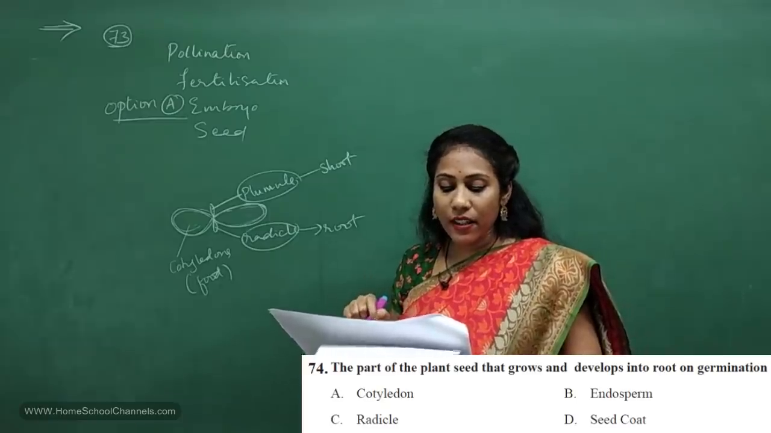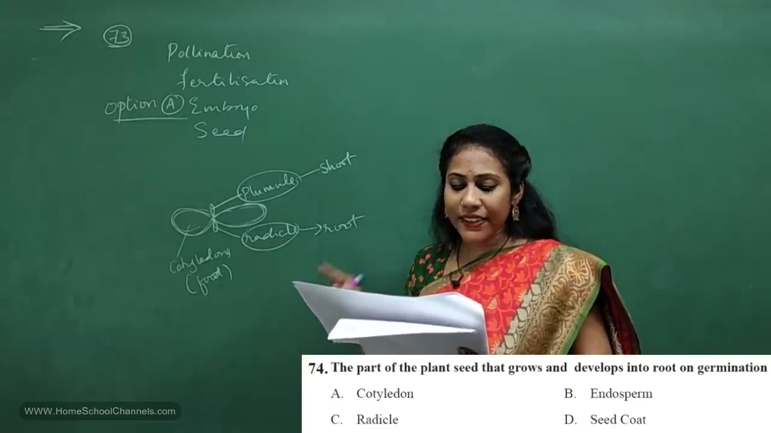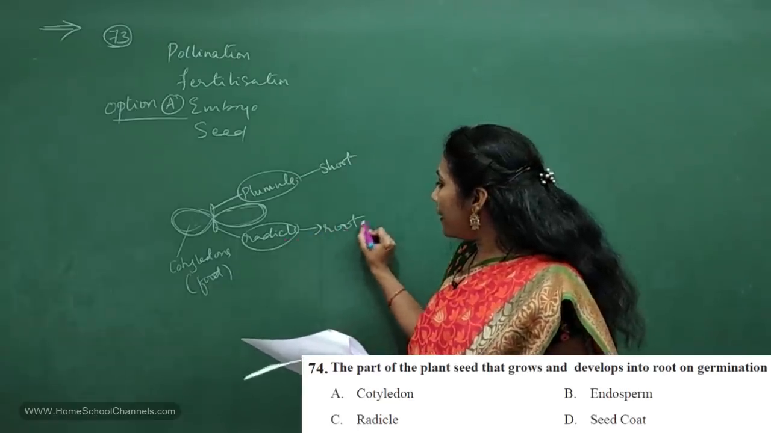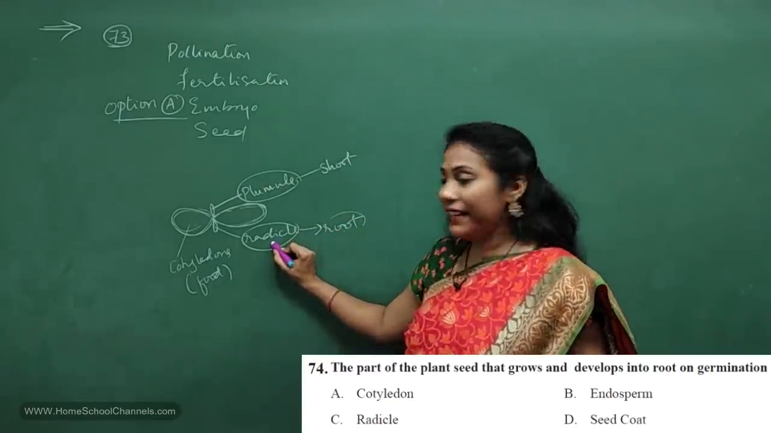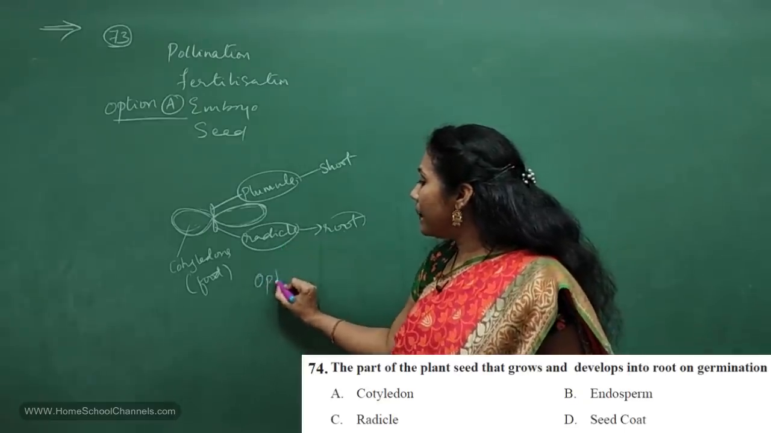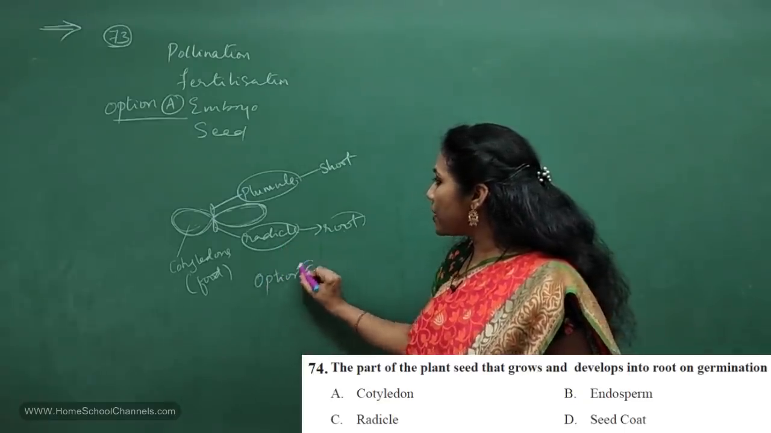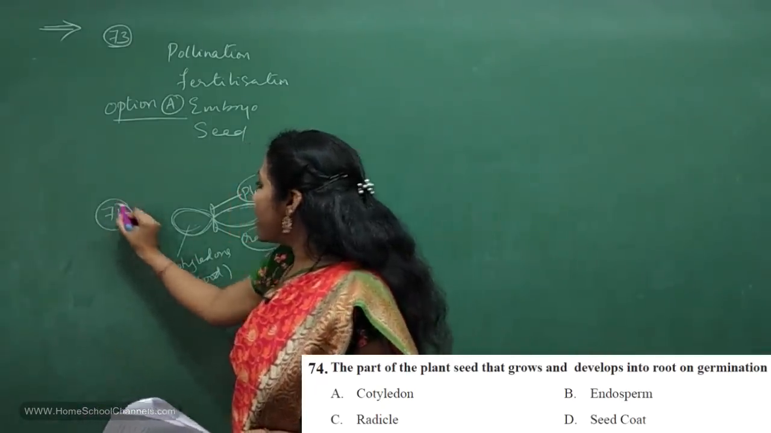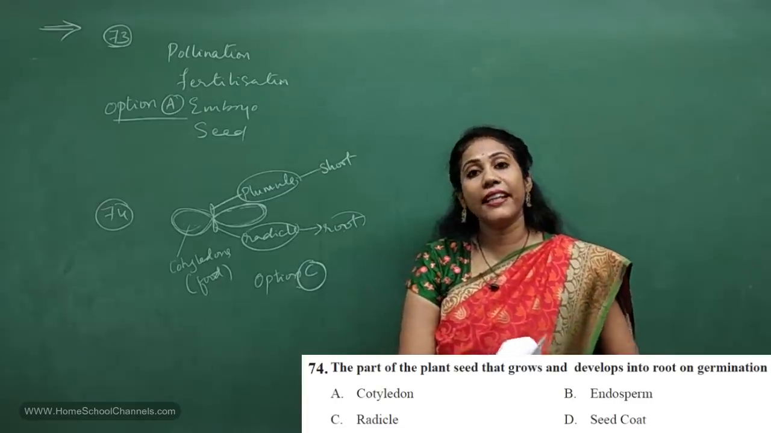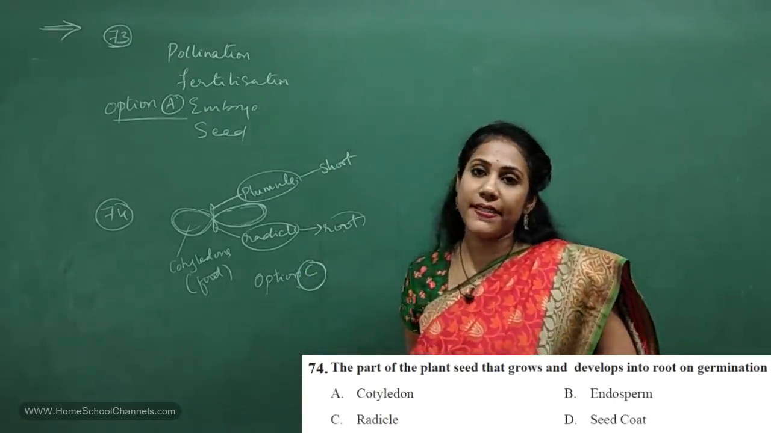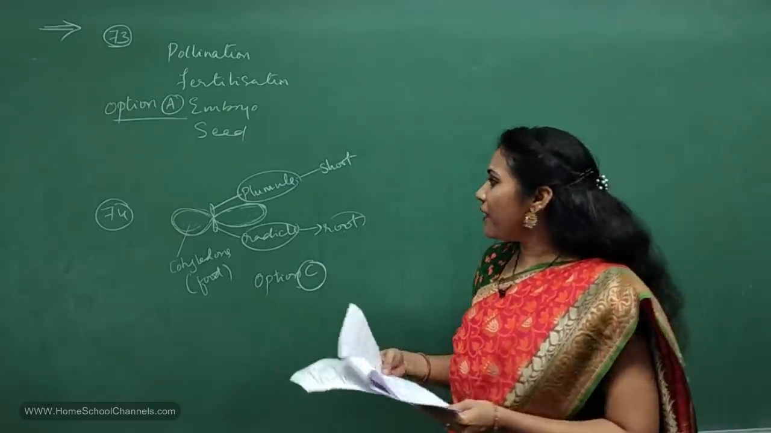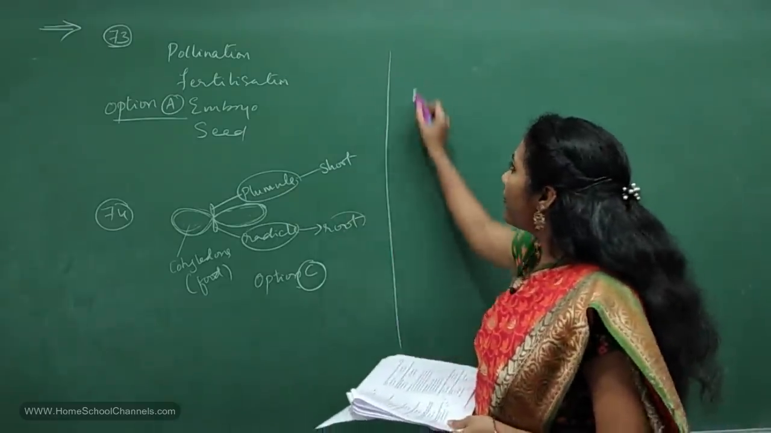So what did they ask? The part of plant seed that grows and develops into root. So which is developing into root? It is radicle, right? So where is the radicle mentioned? It is mentioned in option C. So for 74th question, the correct answer is option C. That is radicle. Clear?